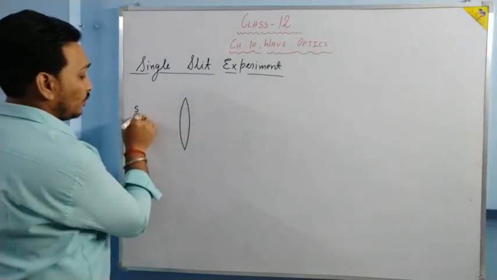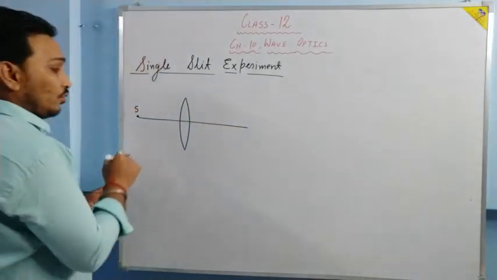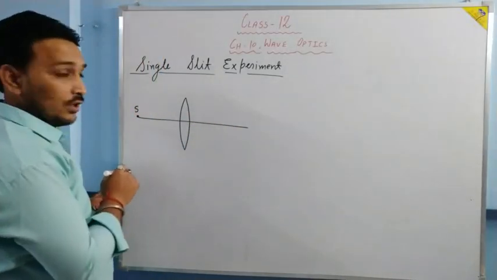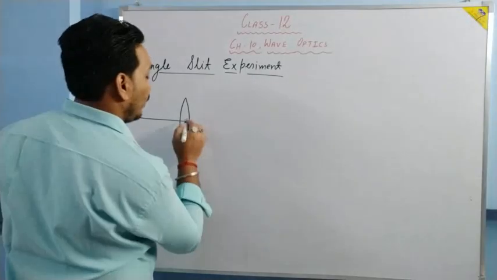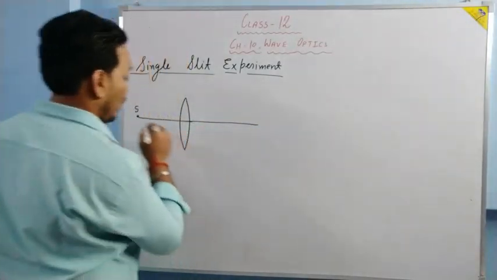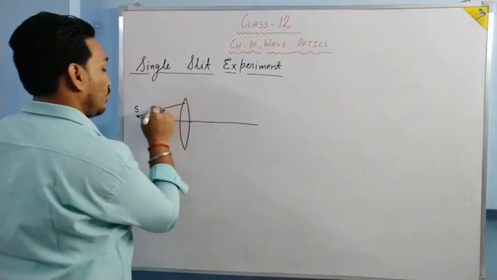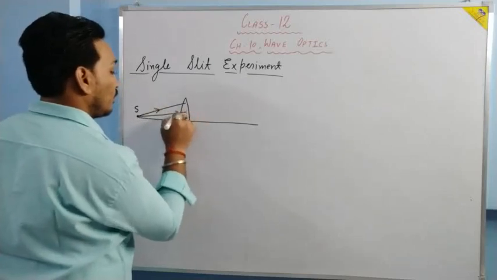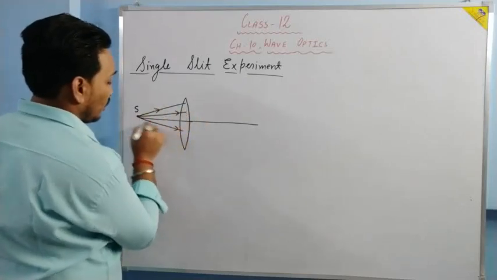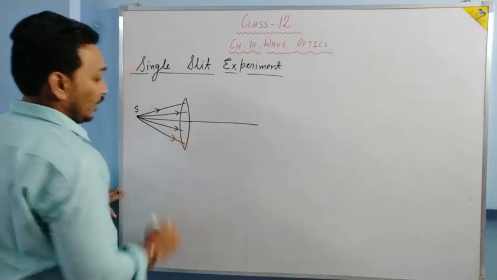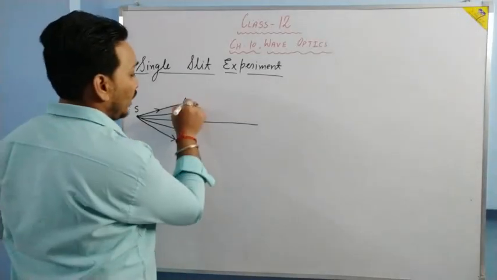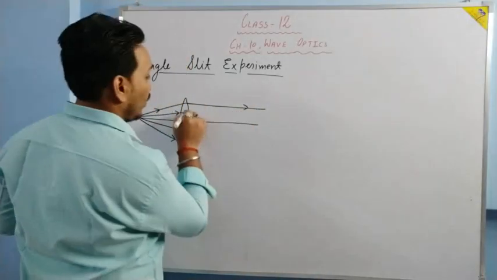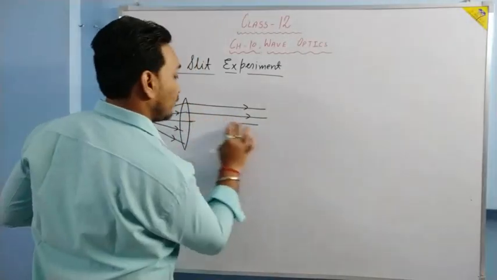What will happen? From the source of light, light will emit and fall on the convex lens. It will be like this, and then all the light will become parallel to the principal axis.